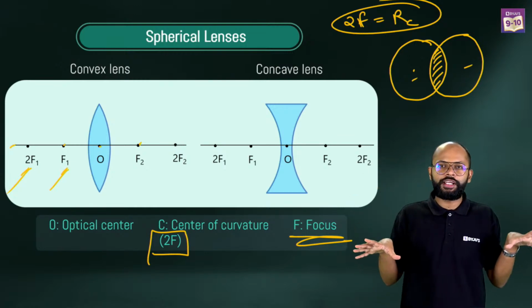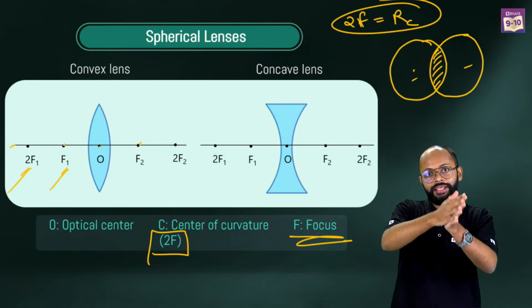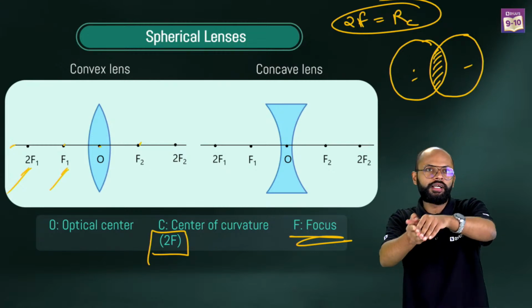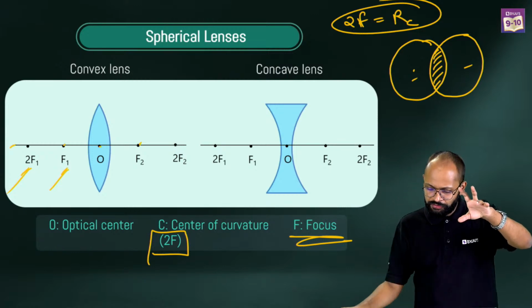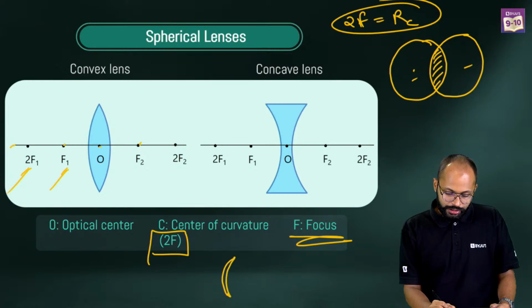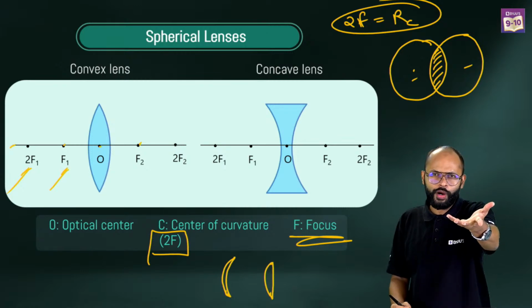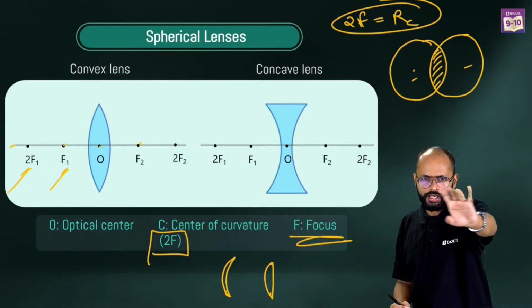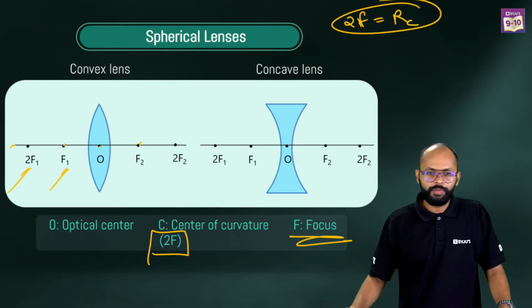If both the spheres are equal, then this condition will hold true. But I'm saying in your class, in your grade, it's there. They won't go into whether it is a plano-convex lens or a concavo-convex lens. So these kinds of things are not in your syllabus right now. It will come in 11th, but I'm just letting you know. I'm giving you an idea of what to unlearn in future. Fine. So don't worry. Acha, don't be confused with this.